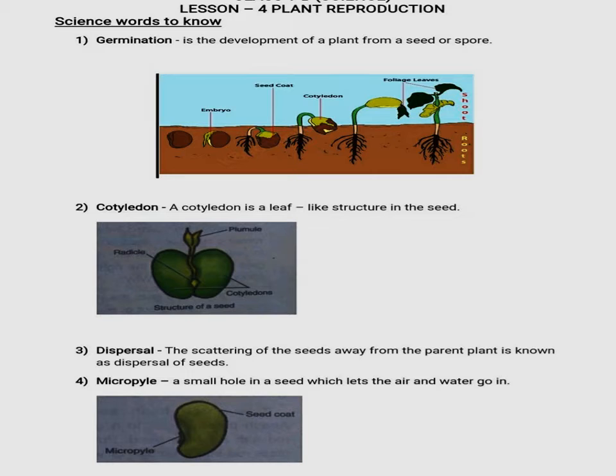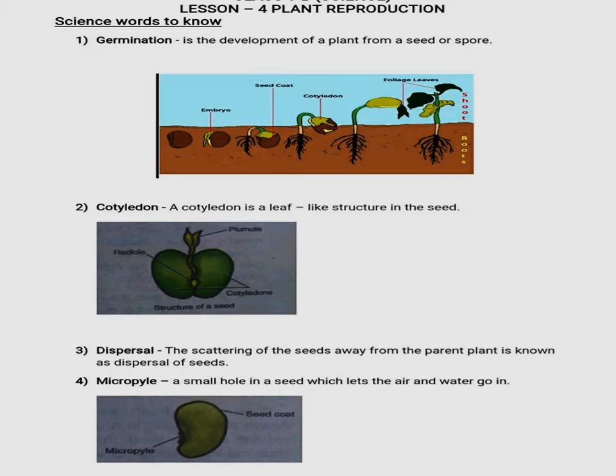First keyword is germination. Germination is the development of a plant from a seed or spore. Seed or spore developed into a new plant. This process is known as germination.